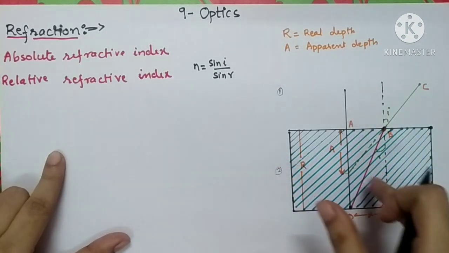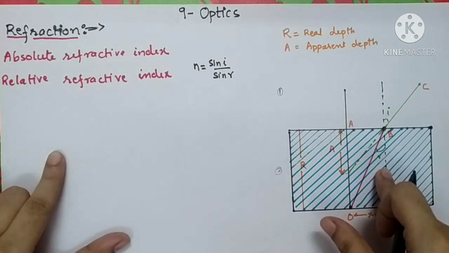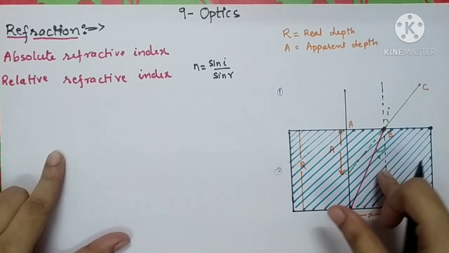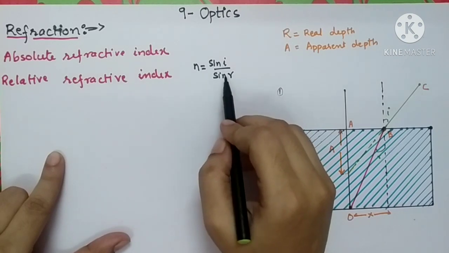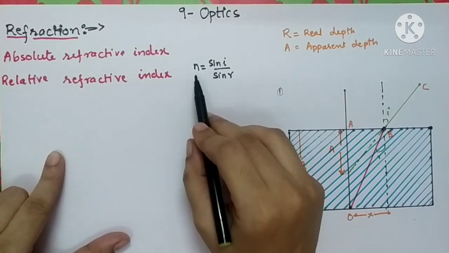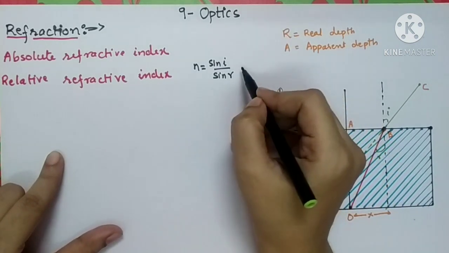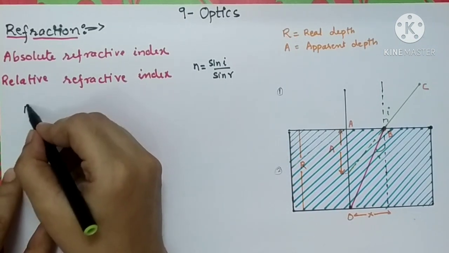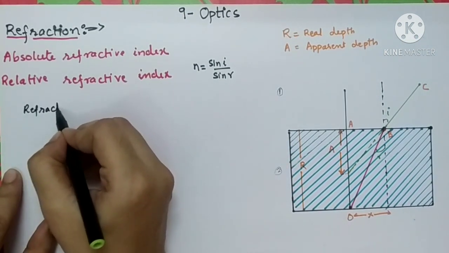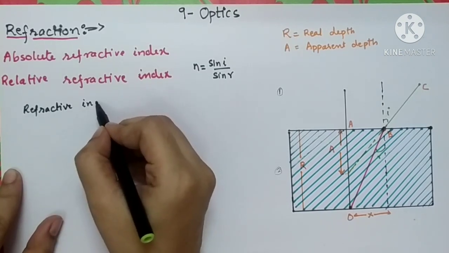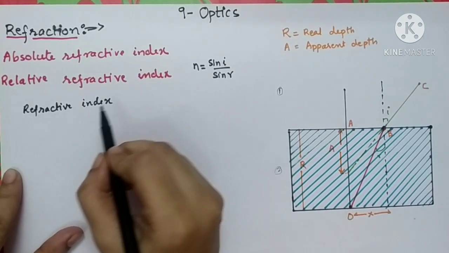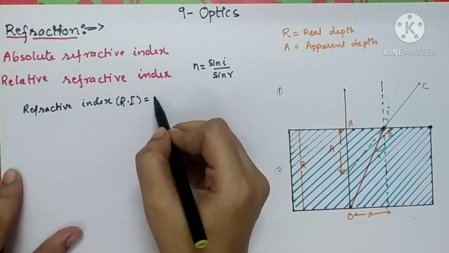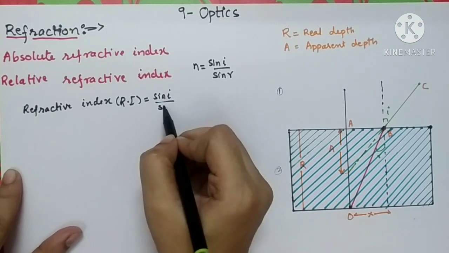When you repeat the process of refraction for various values of angle of incidence, you will get various values of angle of refraction, but whenever you calculate this value sine i upon sine r, you are going to get the same number, and that number is called the refractive index. This constant number is called the refractive index. In short, it is written as RI. It has the formula sine i upon sine r.